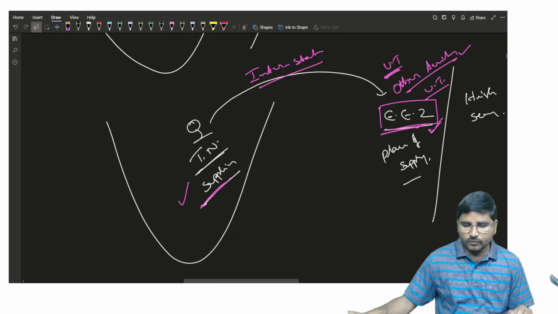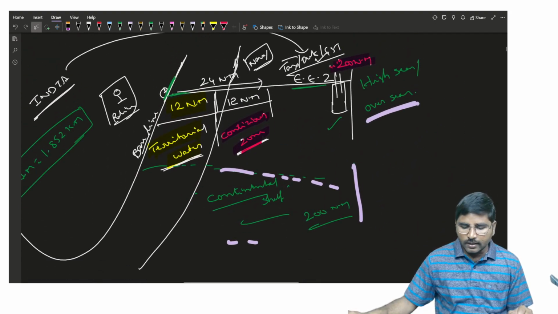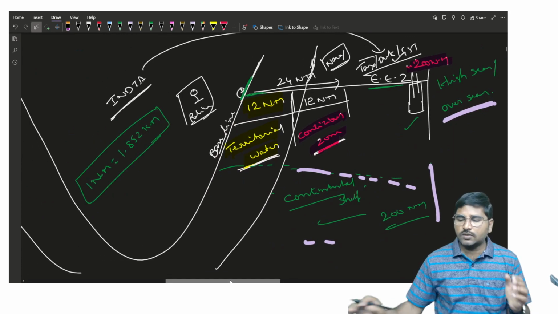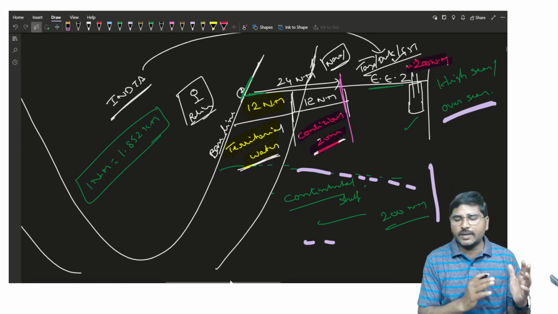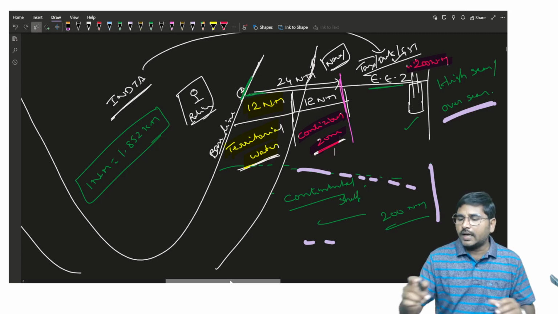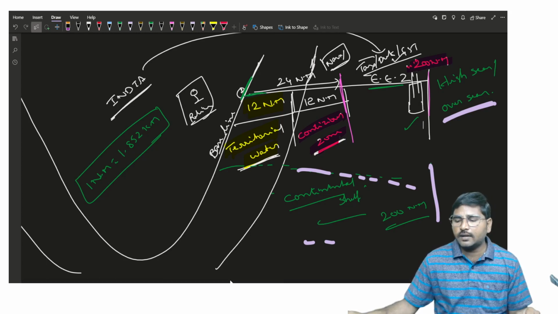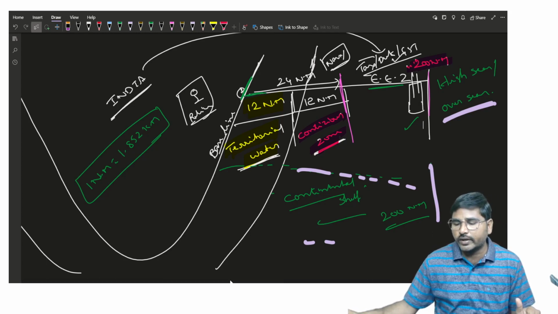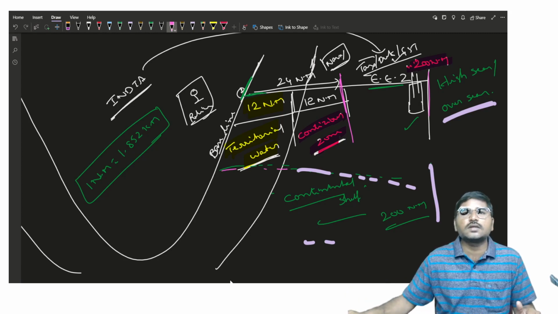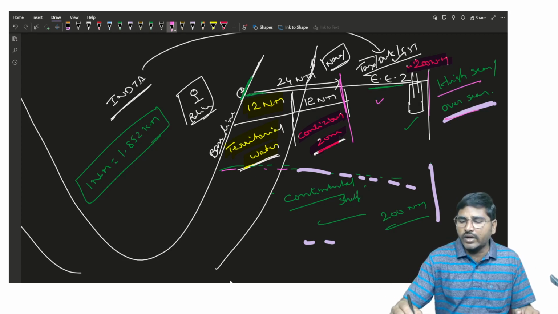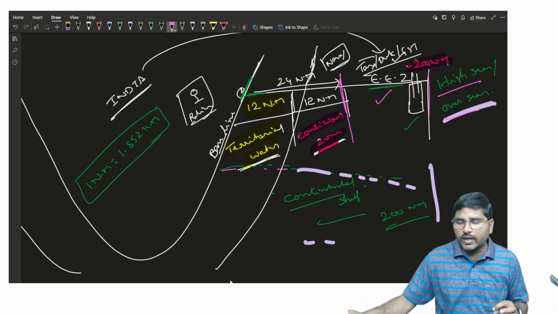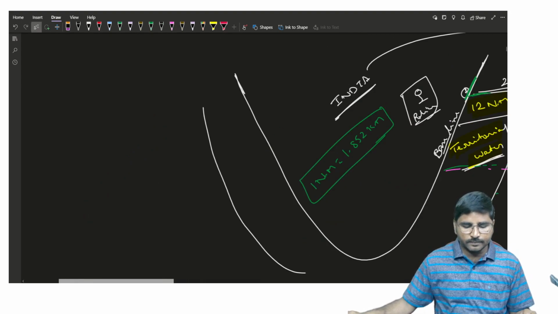Right. Now, India's territorial water extends up to 12 nautical miles. The next 12 nautical miles, up to 24 nautical miles from the baseline, is known as the contiguous zone. And next, up to 200 nautical miles, it is the exclusive economic zone. Seabed and airspace are covered under the exclusive economic zone, and the subsoil is the continental shelf. Beyond 200 nautical miles, it is called high seas or overseas. Is it clear? And the thing we have to remember, the exclusive economic zone area is known as other territory.